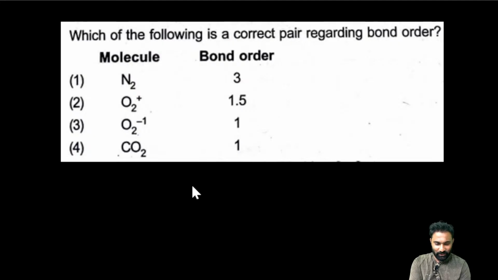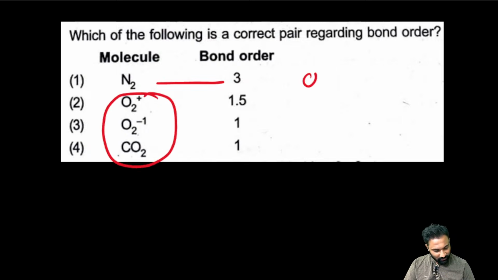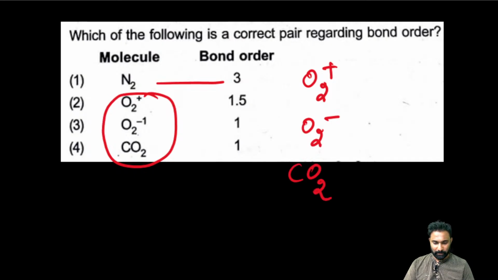Right. Good. Now, which of the following pairs is correct regarding this one? You have to tell me the correct bond orders. What is the correct bond order of O2 plus? What is the correct bond order of O2 minus? And what is the correct bond order of CO2? Now I will see. 1, 2, 3. The one who gives the correct option.